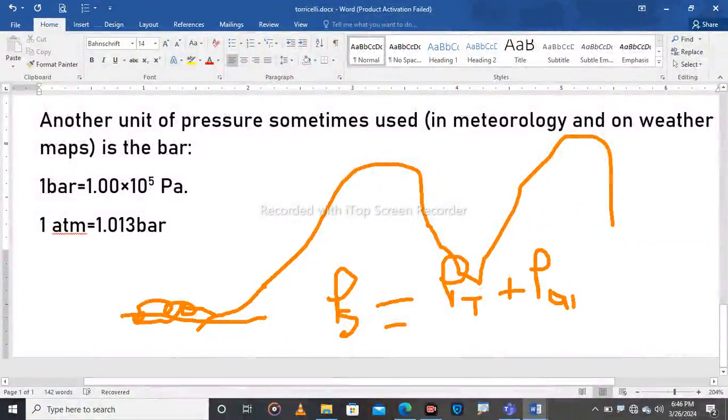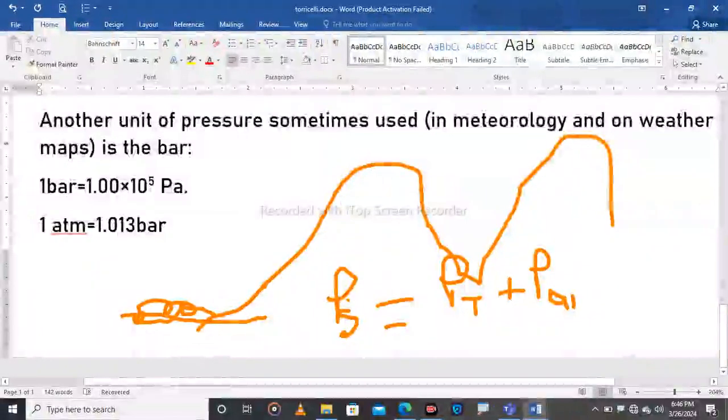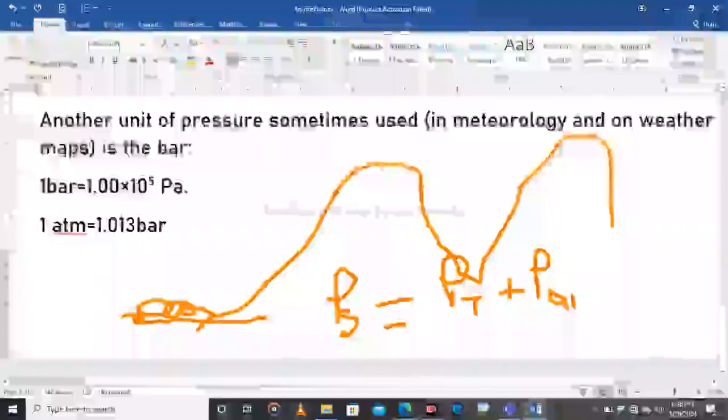The pressure shown by the barometer at sea level, which we know, will be equal to the pressure shown by the barometer at the top of the mountain plus the pressure of the air there.